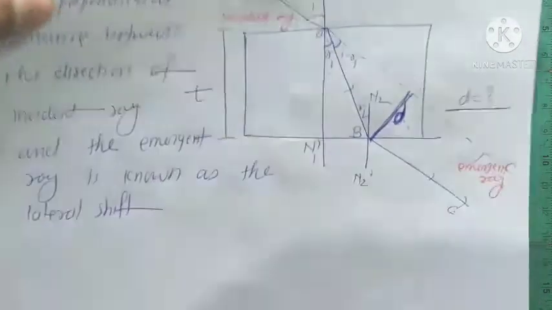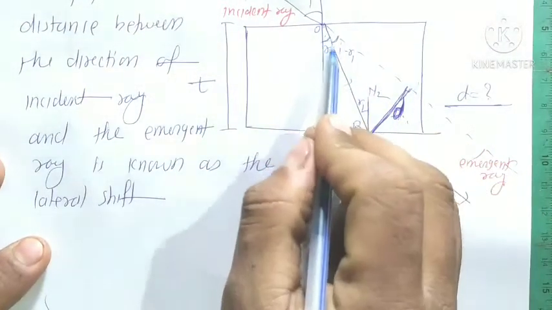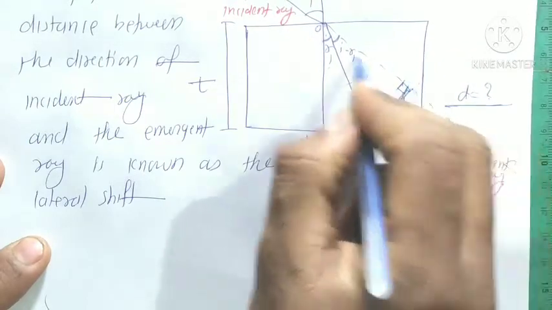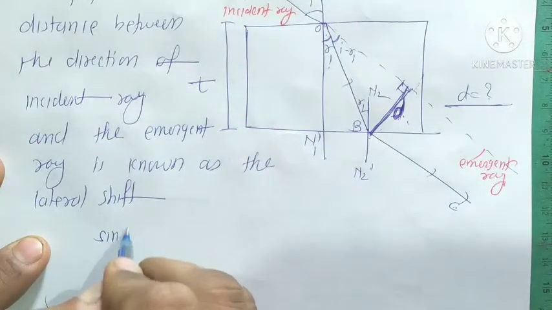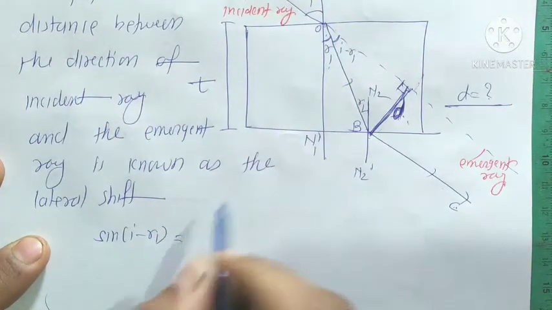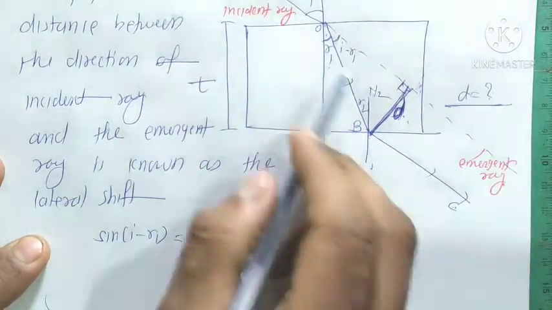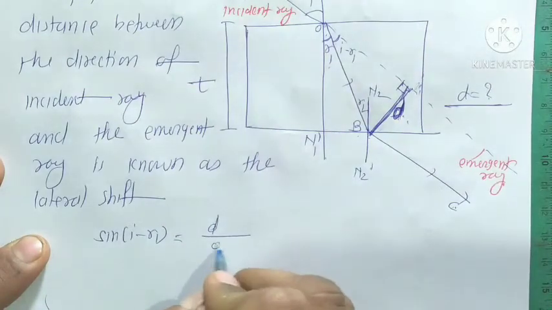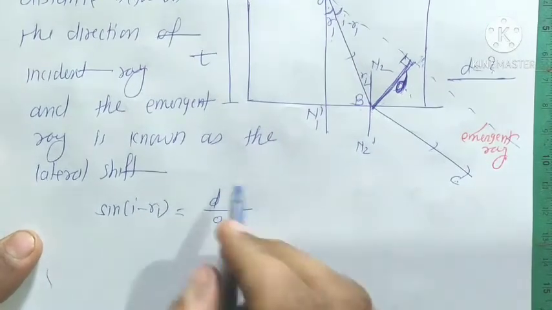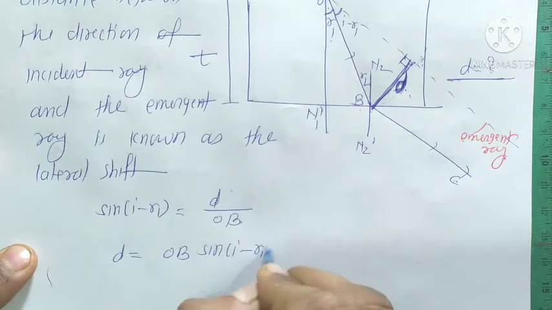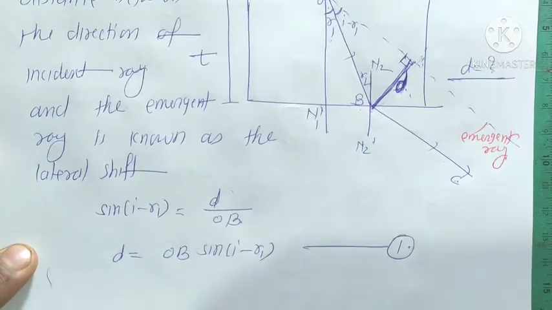So how do we find it? You see that this is a right angle triangle. Firstly, sine of i minus R1. What is sine of i minus R1? This is D upon this OB. D upon OB, and we can write D is equal to OB sine of i minus R1. We give it equation number 1.